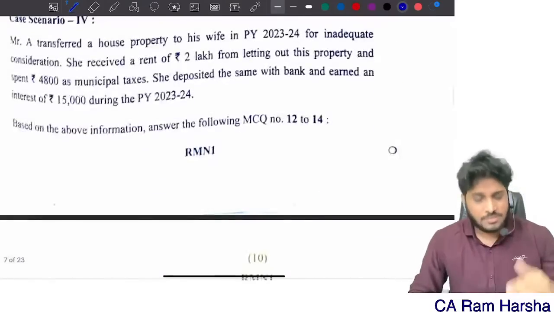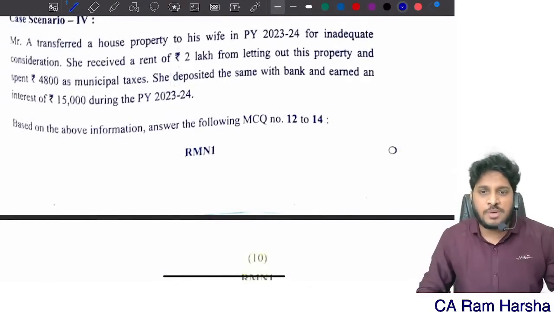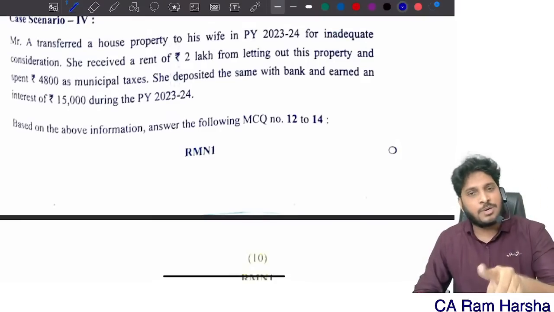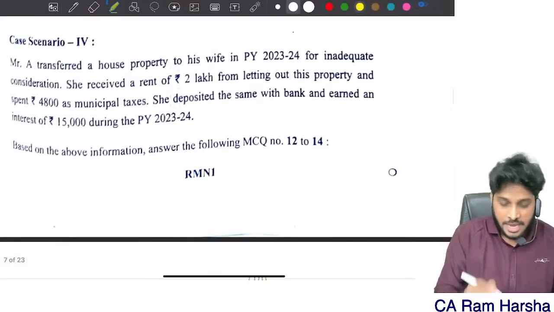That's it. 6 marks. How much time did we take to solve that? 6 minutes approximately. 6.5 minutes it happened. 6 marks question in 6.5 minutes. Generally we have 10.5 minutes time for it.